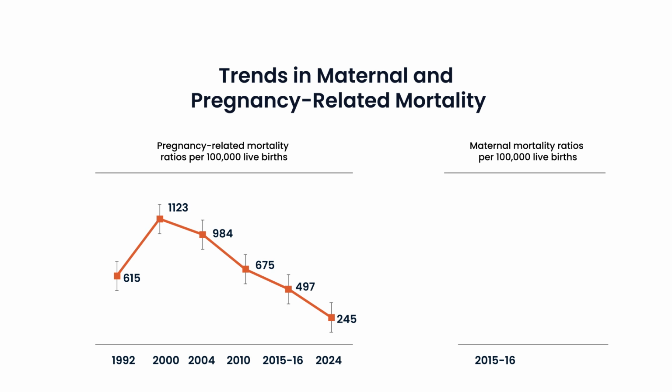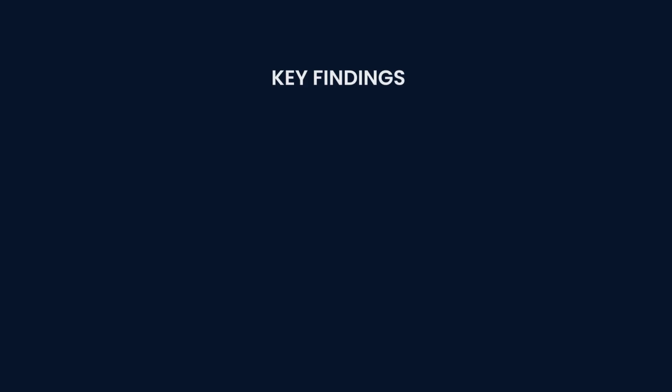Maternal health progress. The maternal mortality ratio has dropped from 439 to 224 per 100,000 live births since 2015 and 16, a 49% reduction.